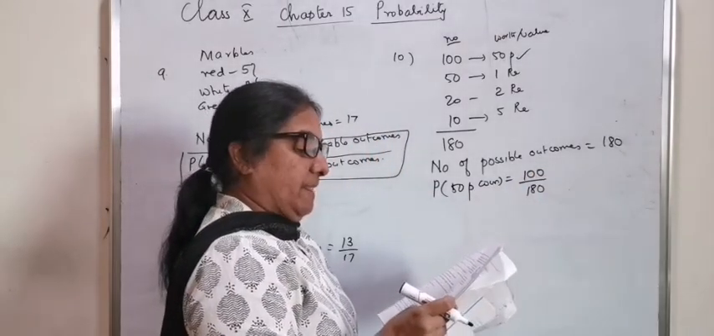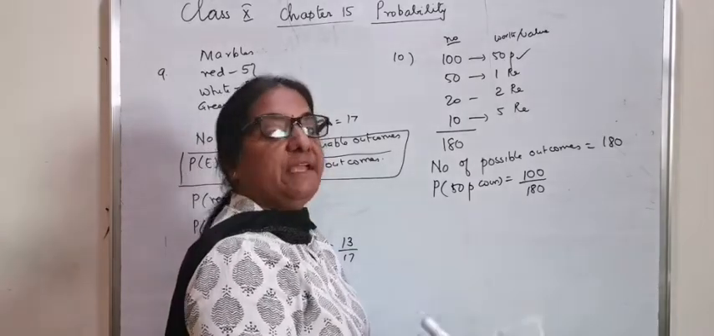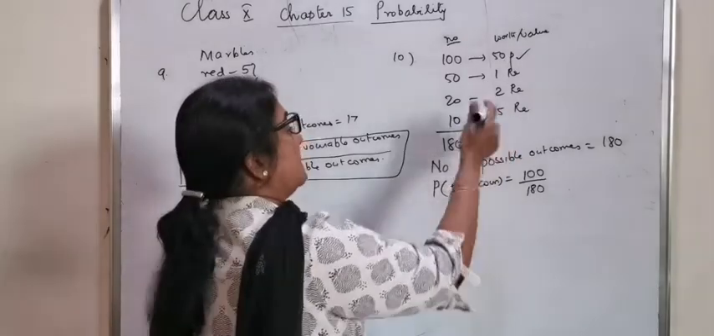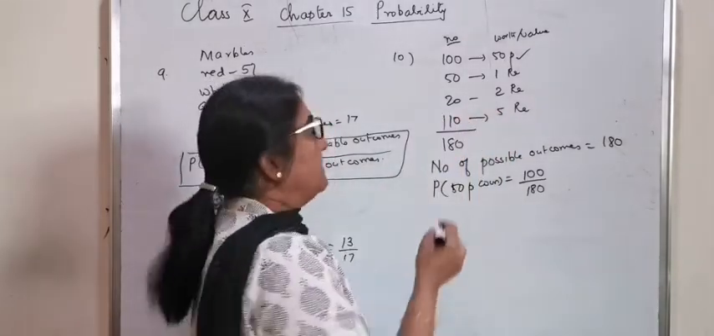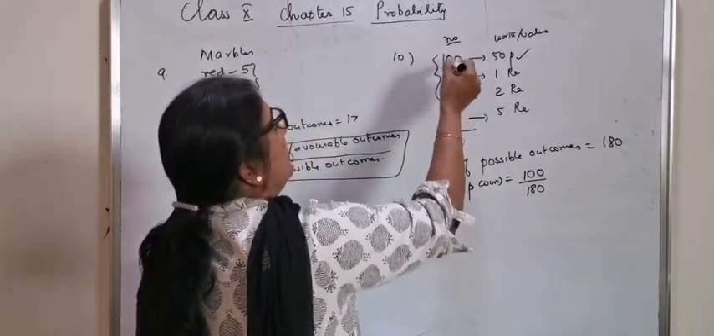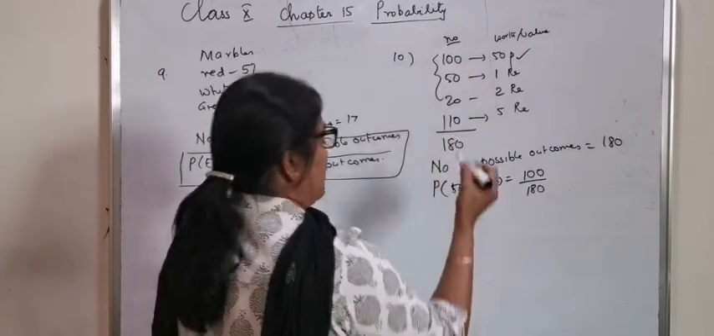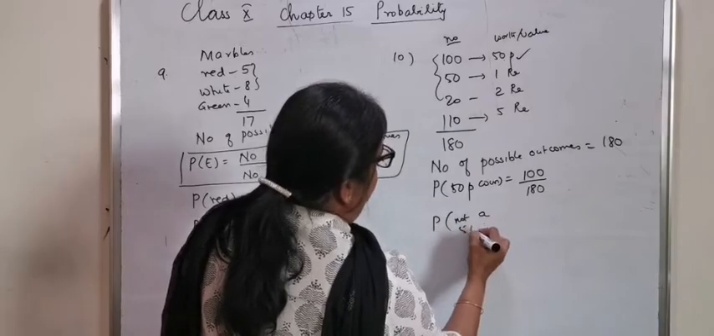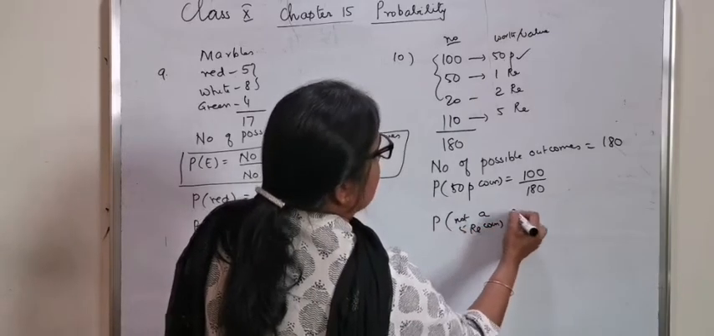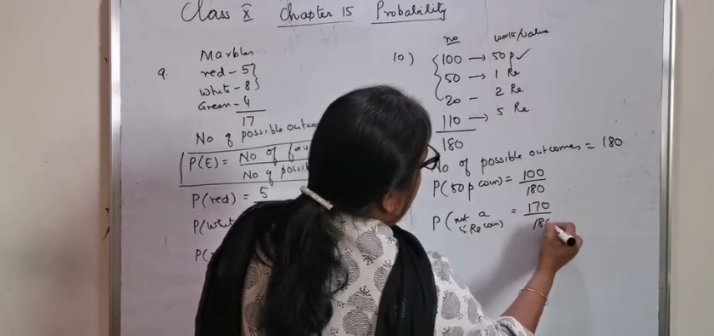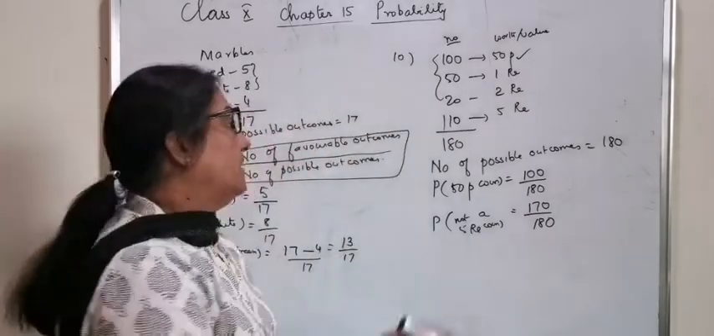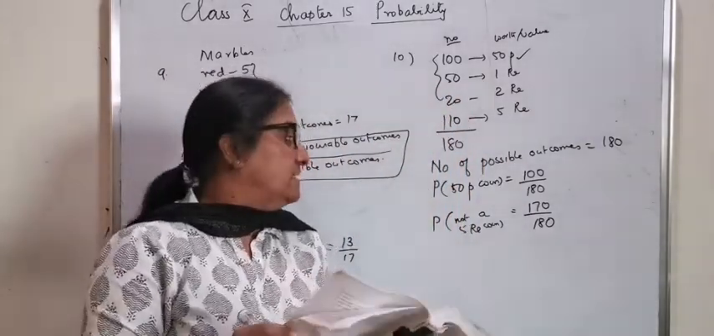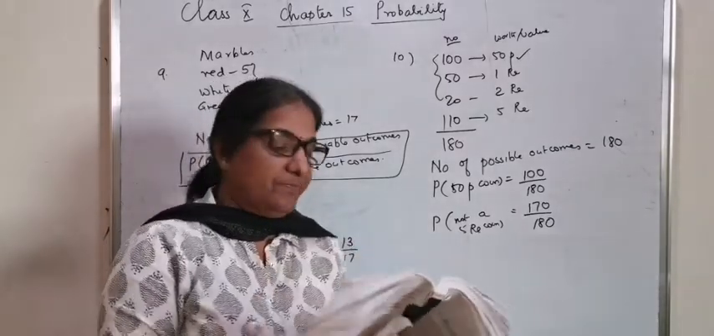Then, the probability that it will not be a 5 rupee coin. There are 10 5 rupee coins, that means the rest total 100 plus 50, 150, plus 20 is 170. So the probability that it is not a 5 rupee coin is 170 by 180. Or you can calculate 180 minus 10, that is 170 by 180.